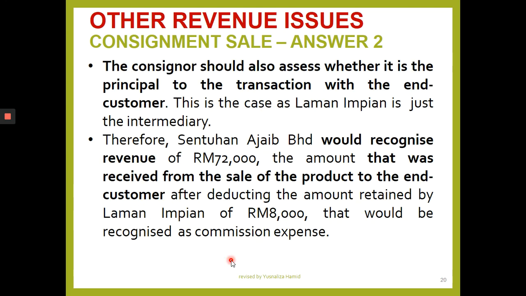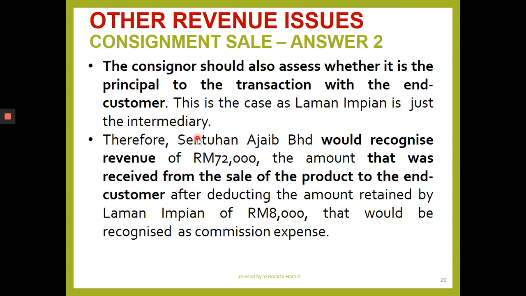Instead, they need to first assess the transaction with the end customer. They need to assess whether Laman Impian, the consignee, is the principal. In this case, Laman Impian is just an intermediary.